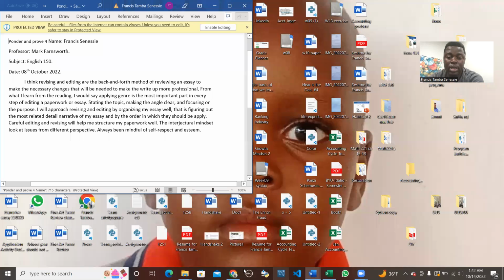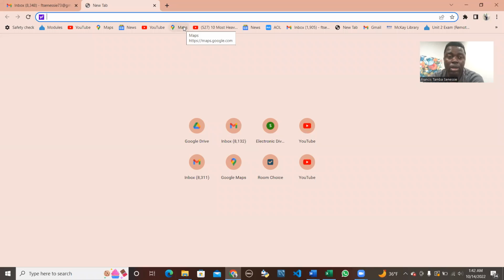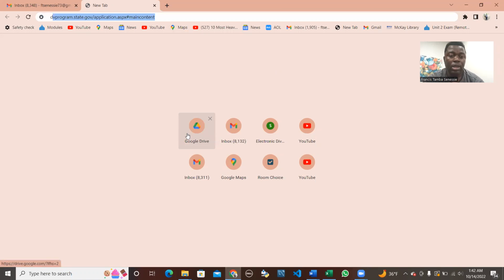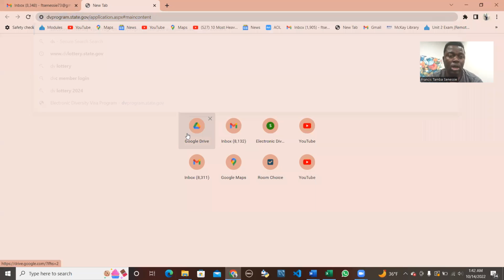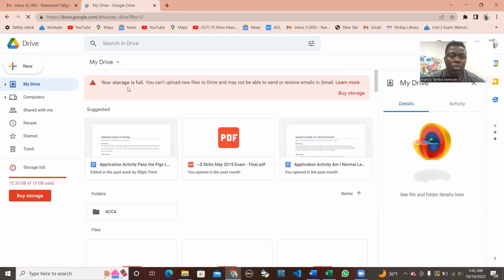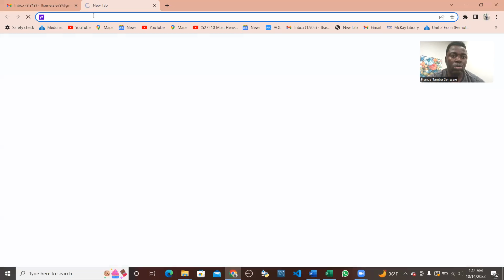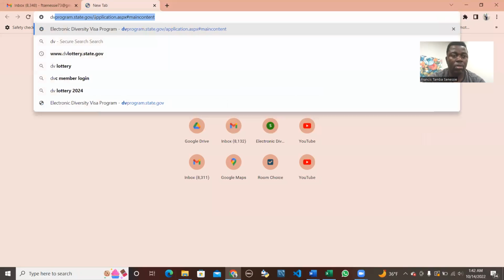In this case here, you will come to your browser. You might be using Chrome or any other browser that works best for you. For here, this is my Chrome browser. You want to type in DV Lottery. Then it will pop up the right page. This wasn't the right one. But you want to come to DV Lottery.